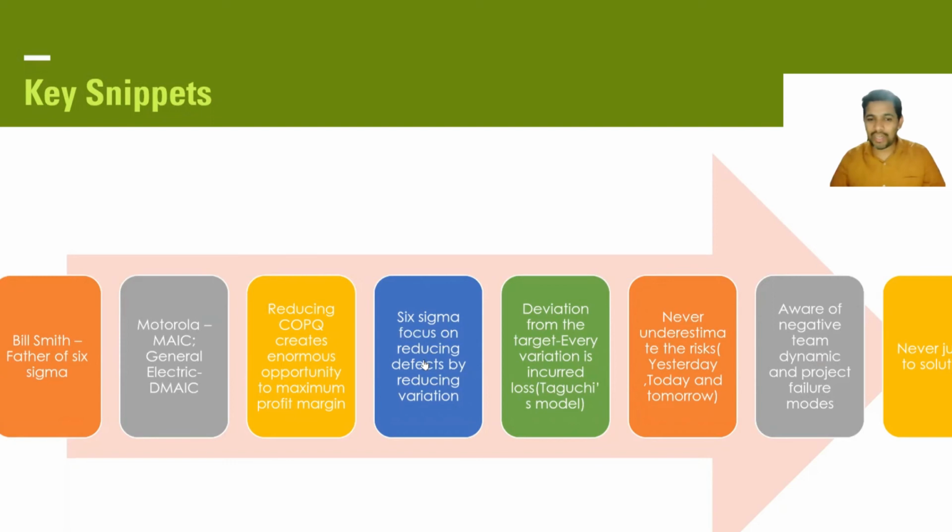Six Sigma focuses on reducing defects by reducing variation. This is one good thing which the Taguchi model says: deviation from the target, every variation, incurs loss to the business, right? So any deviation from the target is a variation, and is a loss.